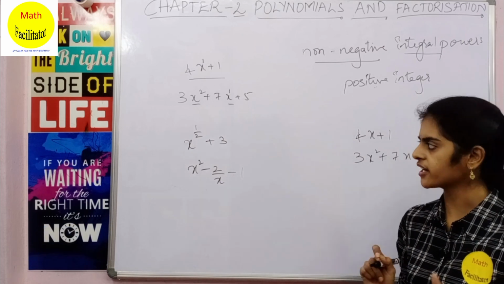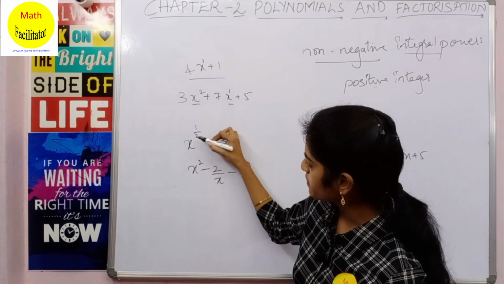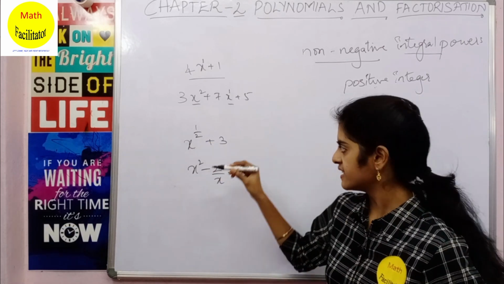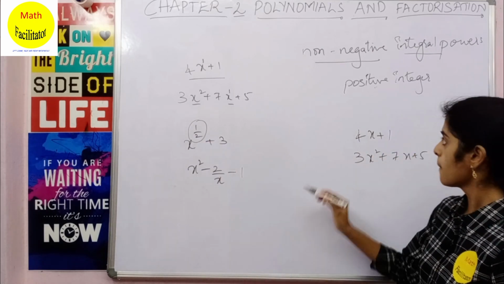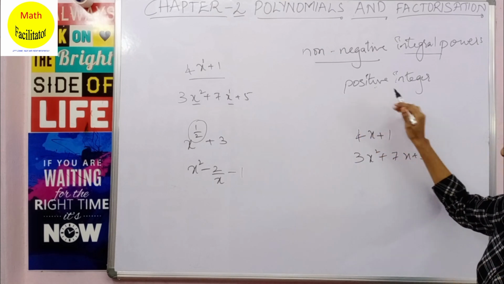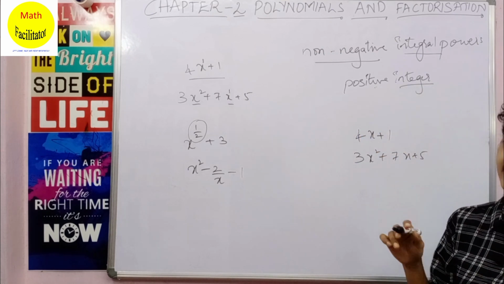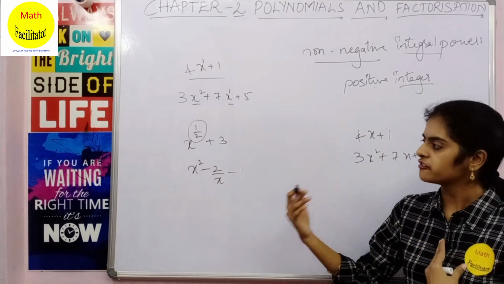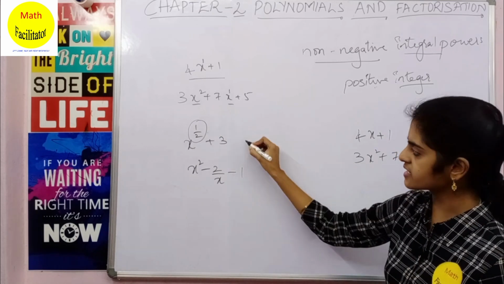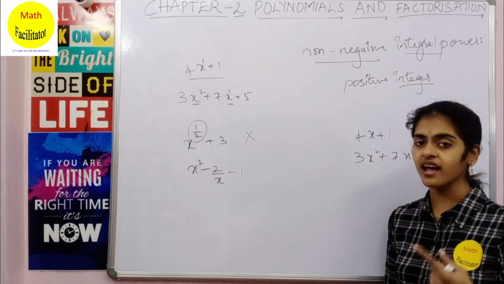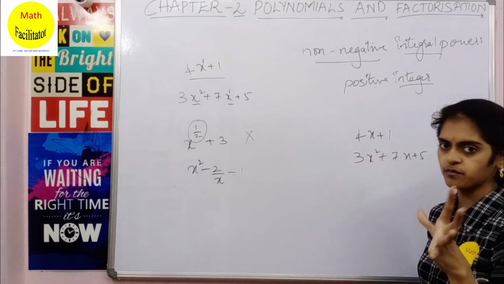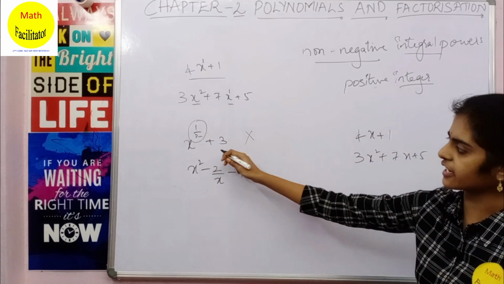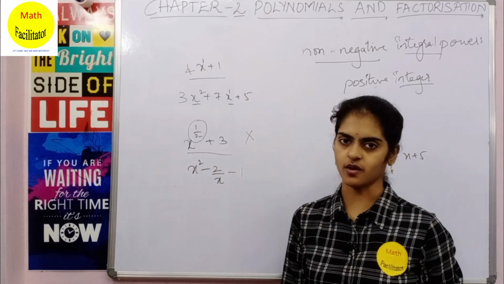Clear? Getting my point? Now here x power 1 by 2. The power 1 by 2 is positive, but it is not an integer. It is not an integral part, it is a fraction. So this is not a polynomial. Even if it is positive, it is not an integral part, so we cannot consider this a polynomial. Clear?